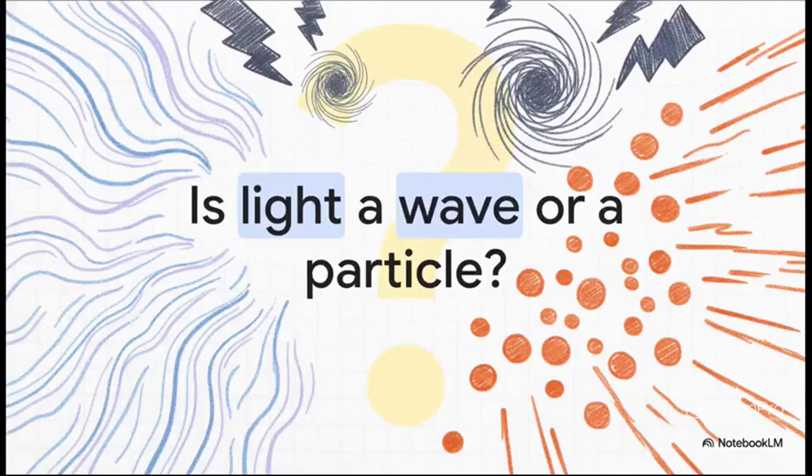It sounds like a simple question, right? Is light a wave, just rippling continuously through space? Or is it a stream of discrete particles, kind of like a microscopic hail of bullets? Well, this core mystery completely baffled the greatest minds in physics for decades. Every single time they thought they finally had it figured out, the universe just threw them a massive curveball.